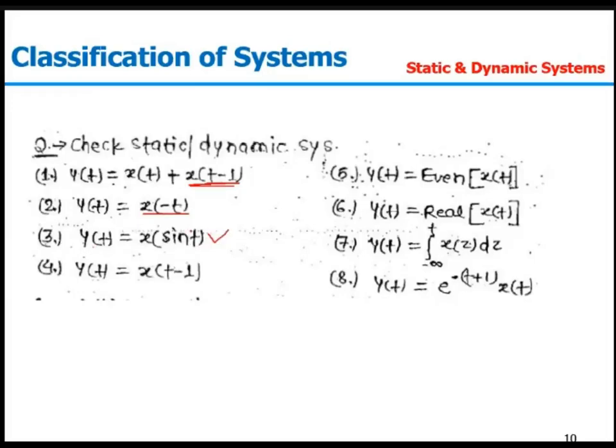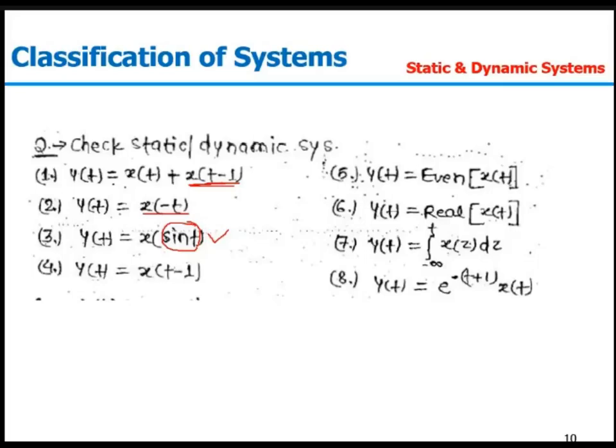This is my static system. Why is it static? Because the t is with the sine function. So whatever value you take, if t equal to 0, it will be x(0). If t equal to 1, what will it be? For t equal to 1, we can say it will be sine 1, sine 1.